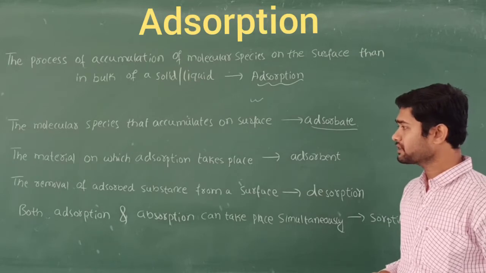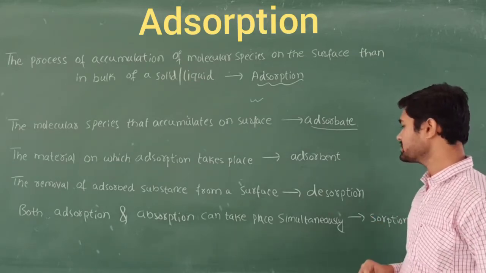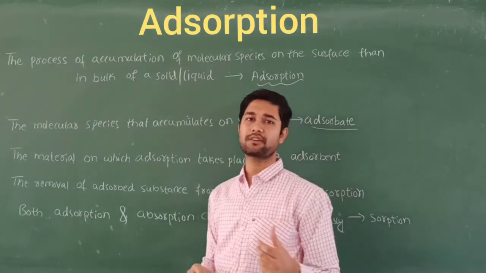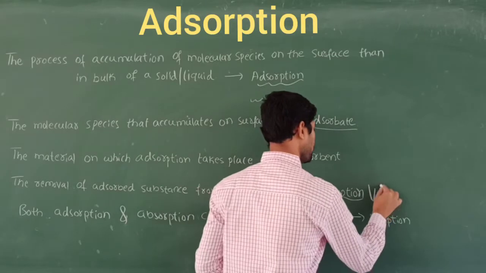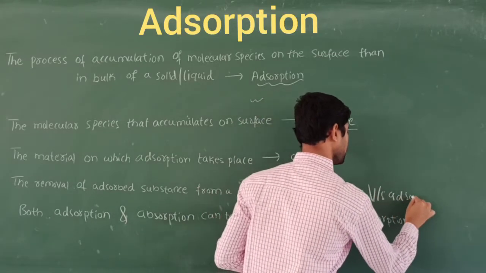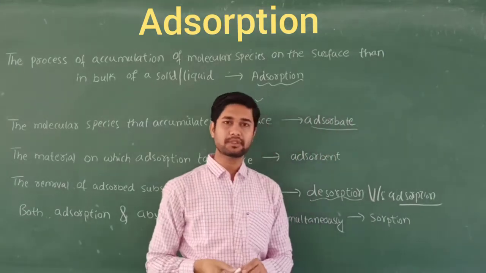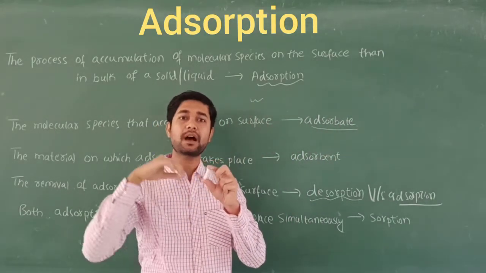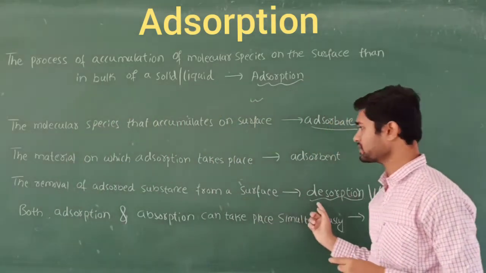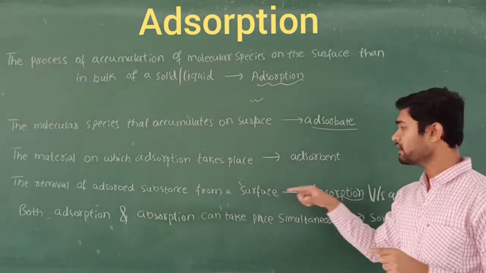And the removal of the adsorbed substance from a surface is called desorption. It is just the opposite of adsorption. Why? Because adsorption is the accumulation of molecules on the surface of a solid, but desorption is the removal of the adsorbed substance from the surface.